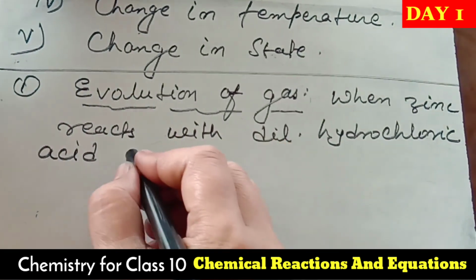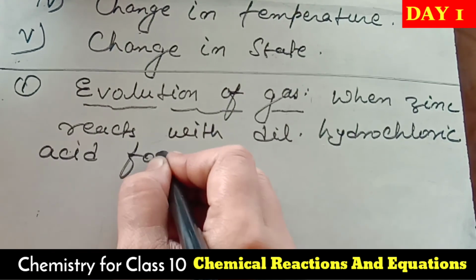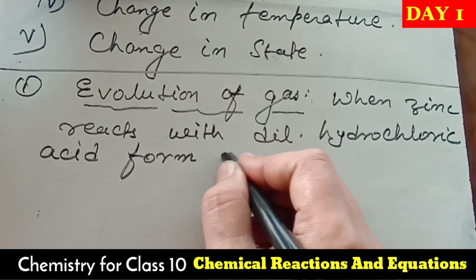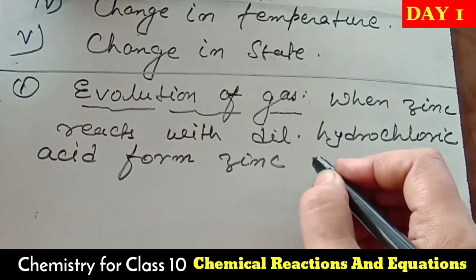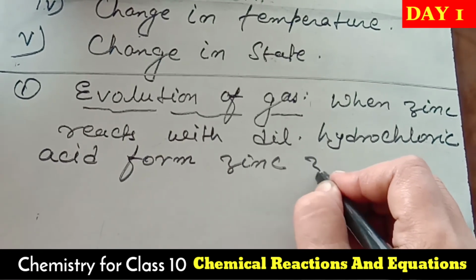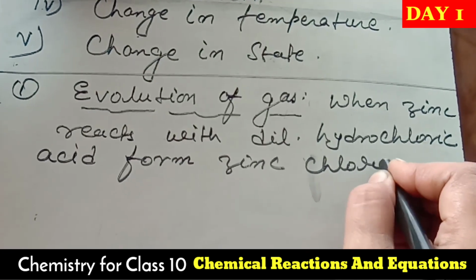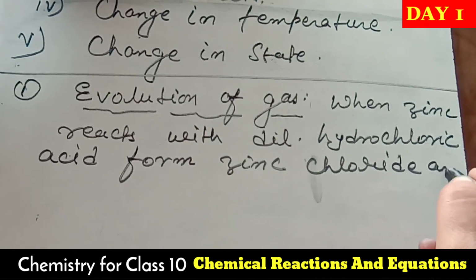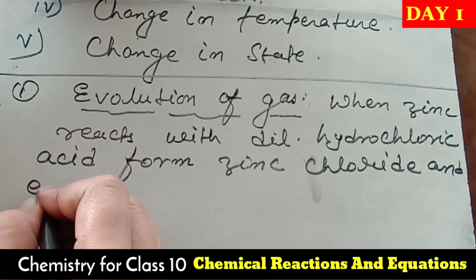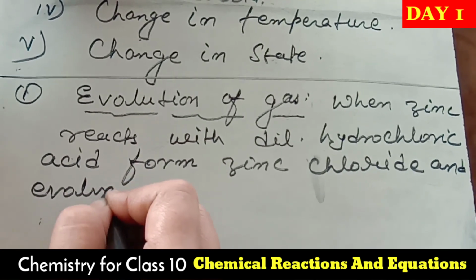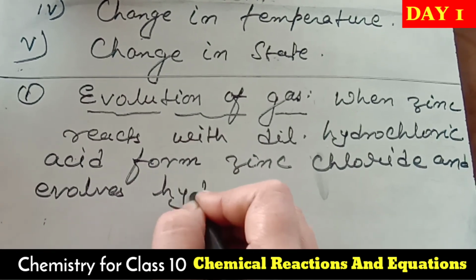Then what happened? Then it forms zinc chloride and evolves hydrogen gas.